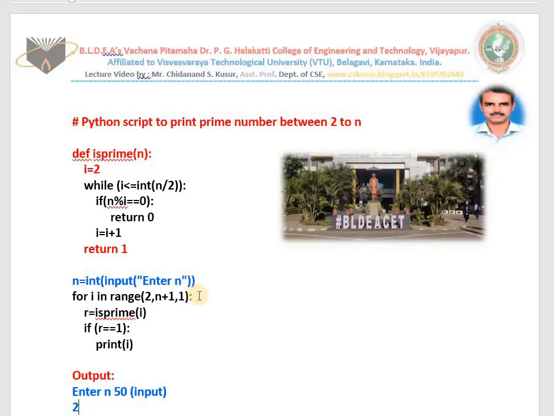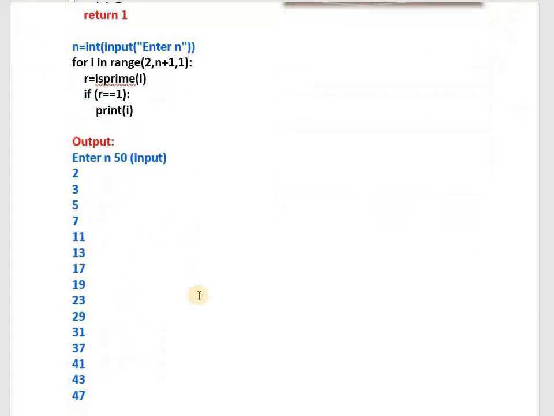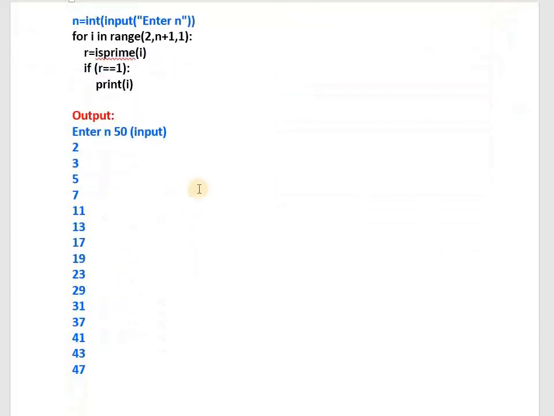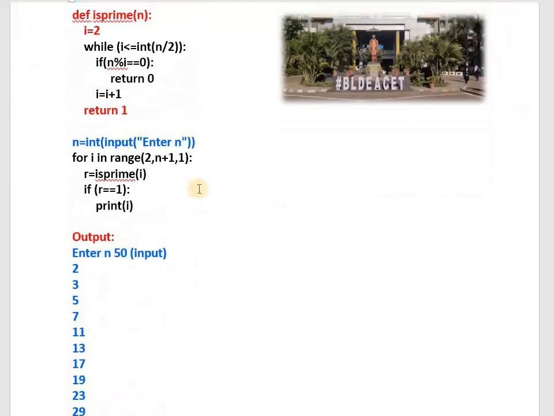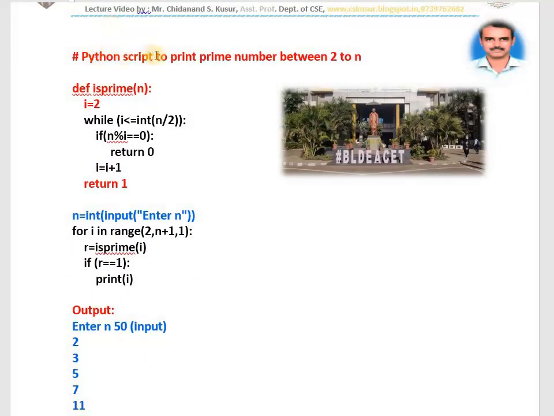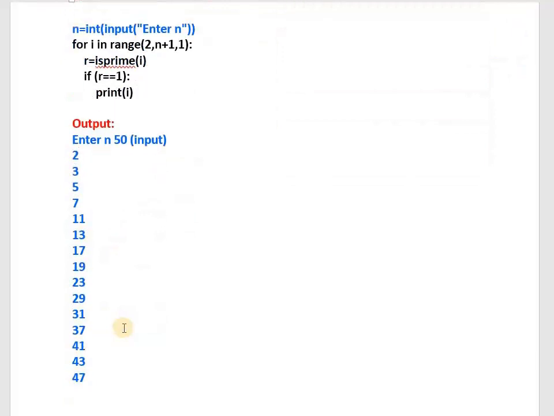See this program here, see the output first. This program is not written to print the prime numbers between 2 to 50. I have written it for 2 to n, so that it is common: a Python program to print prime numbers between 2 to n. If you write this program, then you also get the marks, because this program will print for whatever n you enter. If you enter 50, it prints the prime numbers between 2 to 50. If you enter 100, it prints between 2 to 100. That's fine.